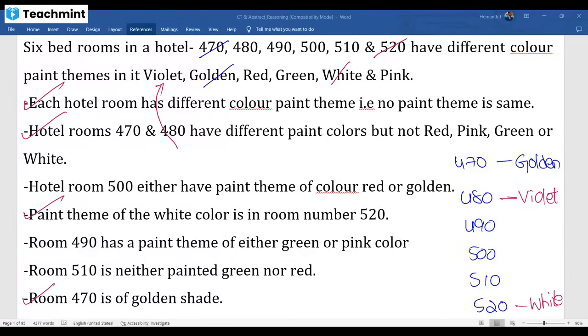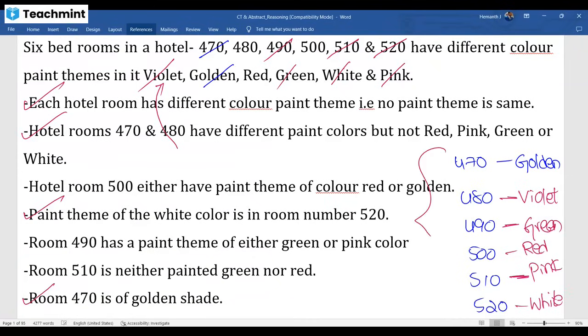Next one, sir. Before 490, 510. 510 cannot go with green or red. Now, violet is also completed. 510 cannot go with green or red, means pink only is available for 510. So 510 complete, pink completed. Now 490 goes with green or pink. Pink is already done, so 490 should go with green only. So 490 complete, green complete. Only 500 is left over. 500 should go with red.